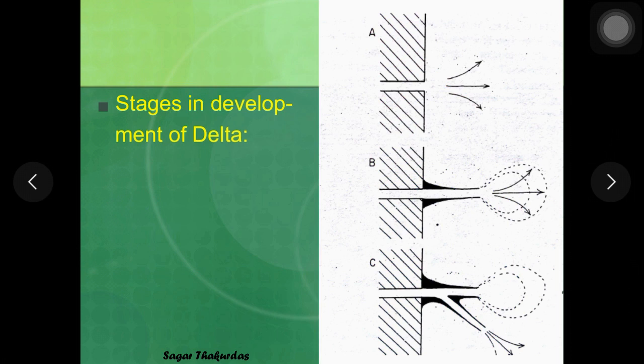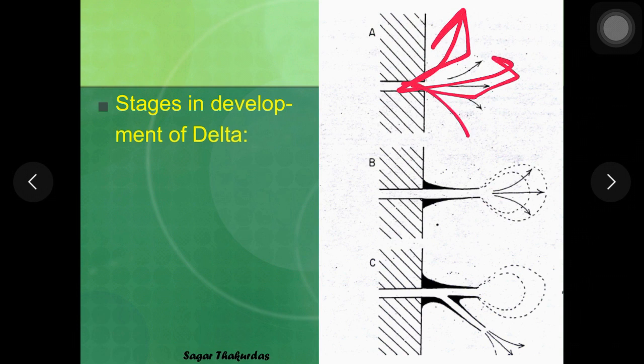Now what are the different stages in the development of delta? So when a jet or high intensity of water carrying sediments from the river enters the standing body of water, the velocity is maximum at the mouth as soon as it enters, and this velocity goes on decreasing away from the mouth in radiating pattern.